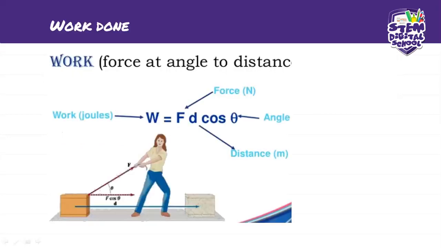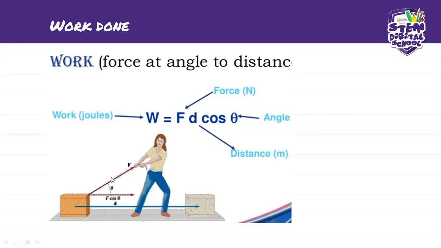So work done. When we talk about work done and there's a force at an angle, basically this is what we mean. If you guys remember, we've done problems where they say an object is being pulled at an angle. So this is what we have. This will be our object, and there you are, busy trying to pull the object in this direction.